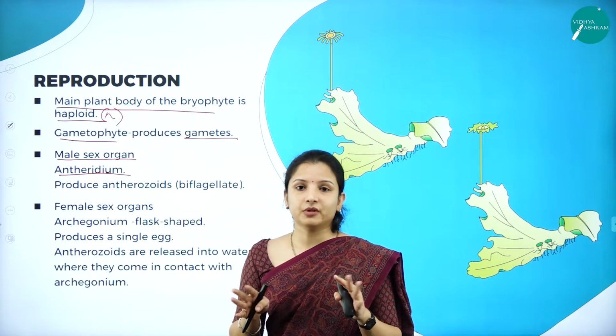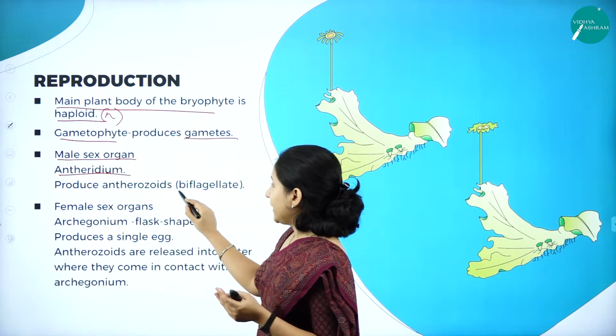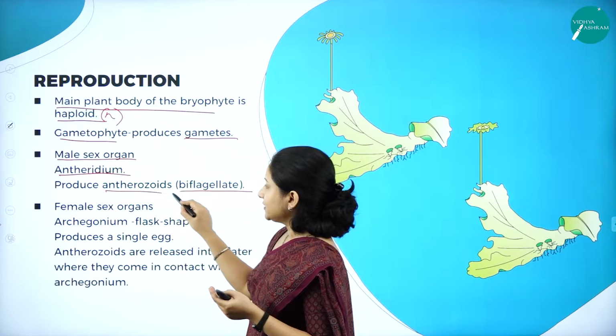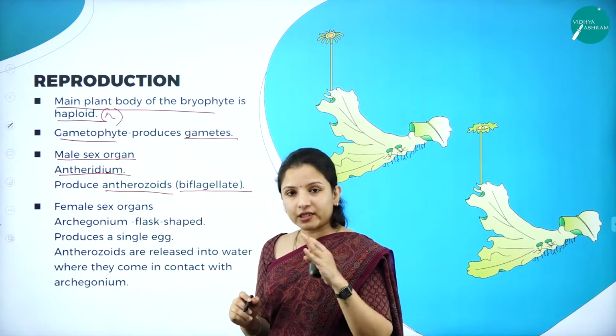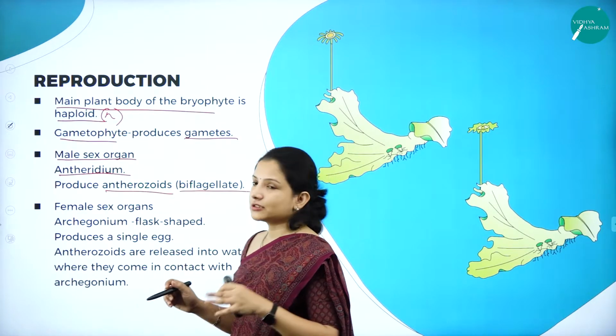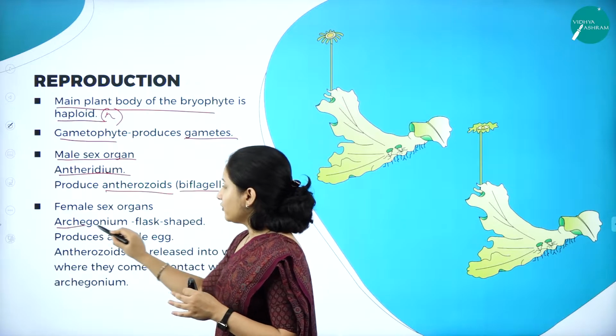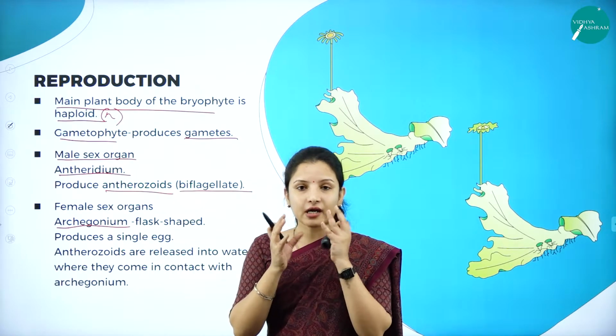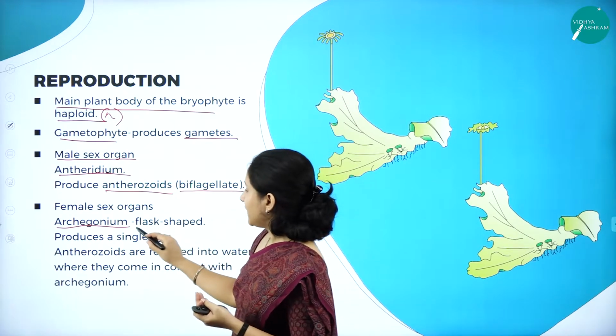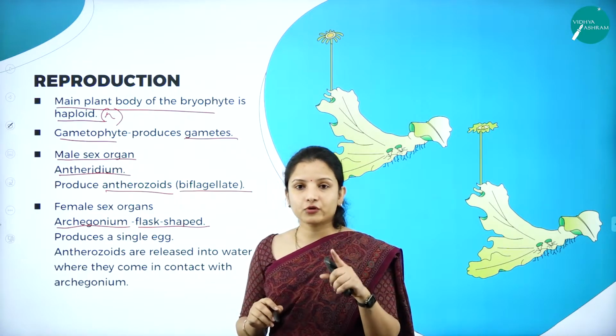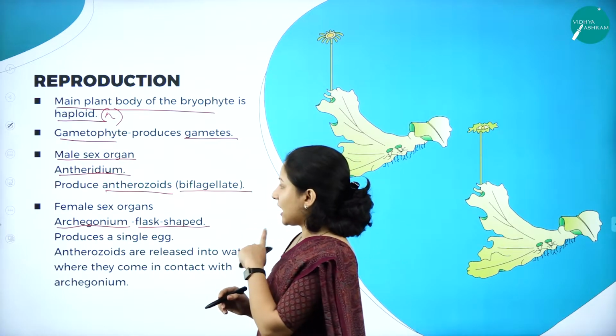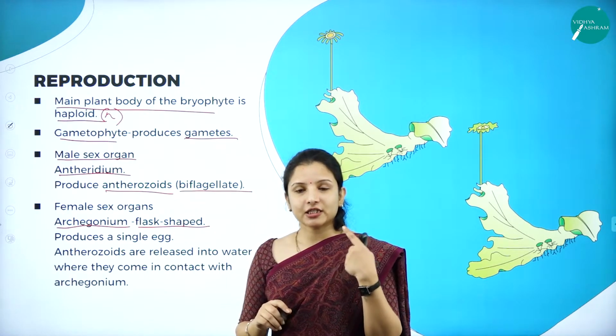It has to swim in the water. And the female sex organs are called the archegonium. The archegonium is just like a flask. They are flask-shaped and they produce a single egg. So gametes, usually it is just like human.